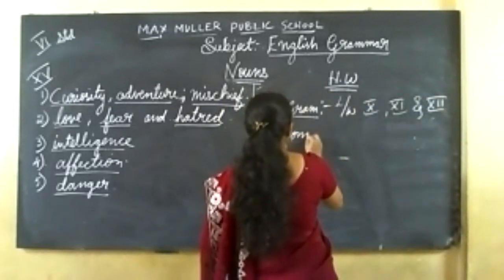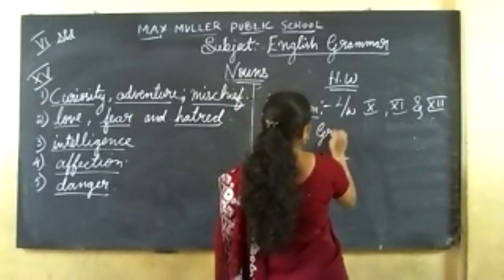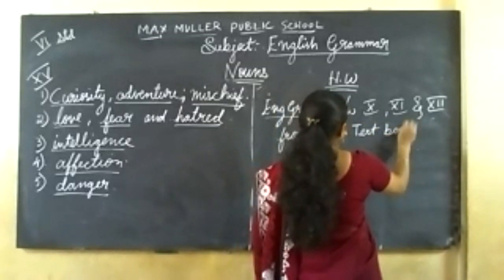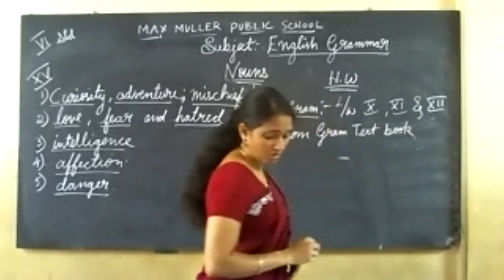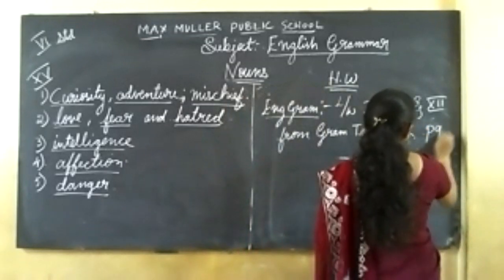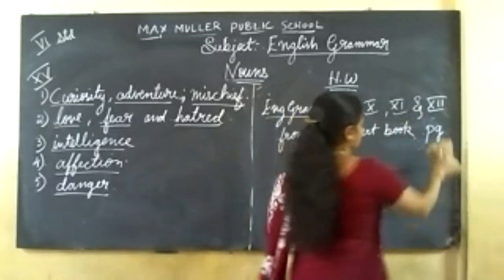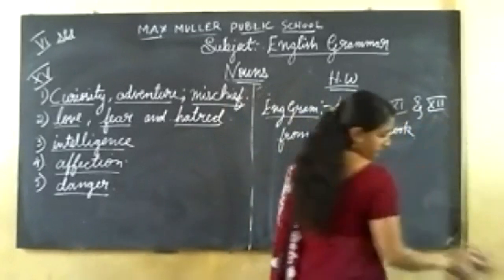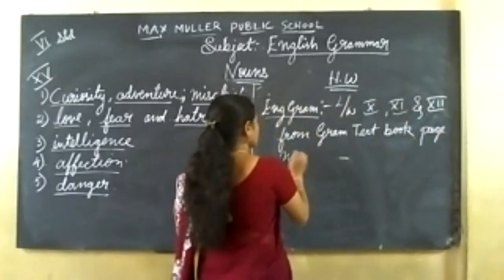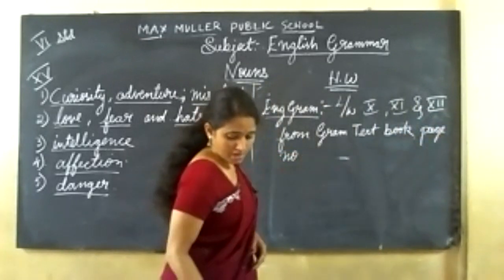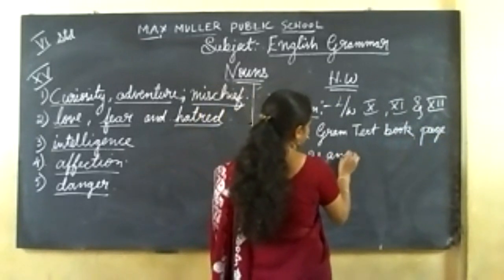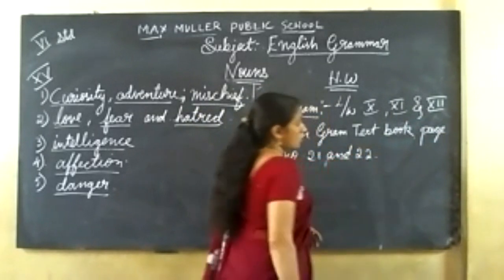from grammar textbook, from page number 21 and 22.